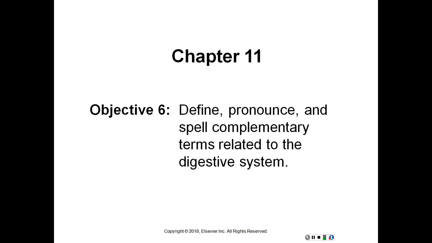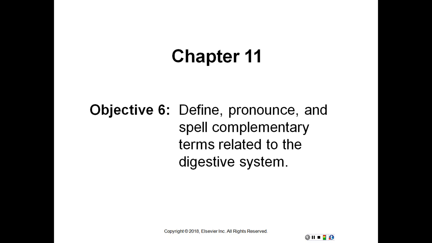Hepatomegaly, enlargement of the liver. Ileocecal, pertaining to the ileum and cecum. Nasogastric, pertaining to the nose and stomach. Oral, pertaining to the mouth. Orogastric, pertaining to the mouth and stomach. Pancreatic, pertaining to the pancreas. Peritoneal, pertaining to the peritoneum. Proctology, study of the rectum. Rectal, pertaining to the rectum.